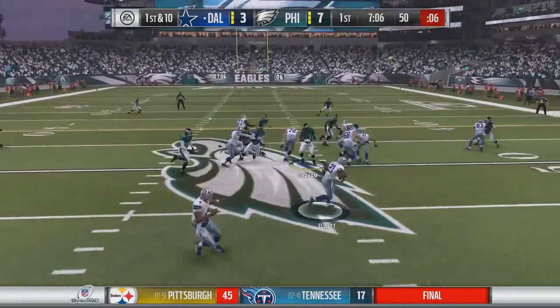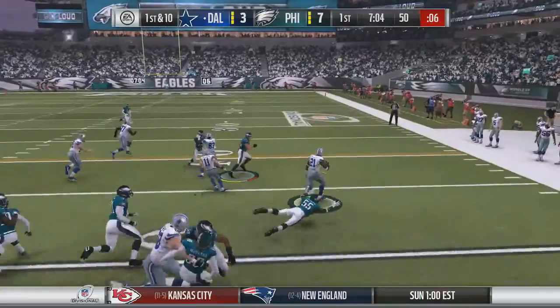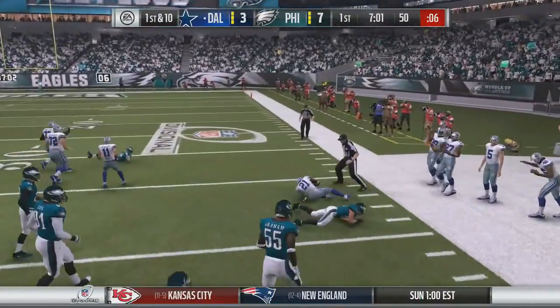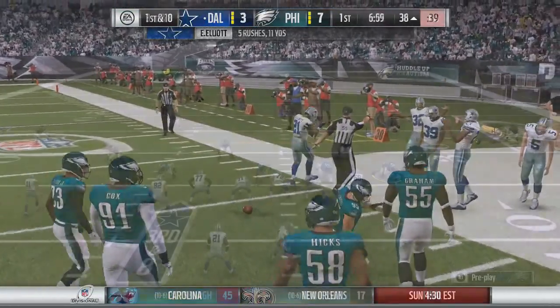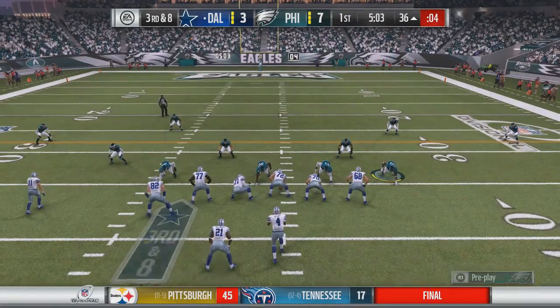So now Prescott from pistol, handoff to Elliott to the outside, and Ezekiel Elliott will break away from one tackle and get the first down on the play, brought down to the 38-yard line. That's a gain of about 12. That would lead to 3rd and 8.